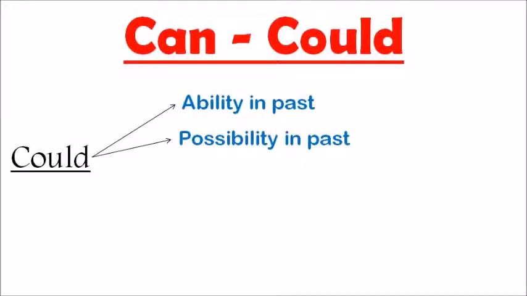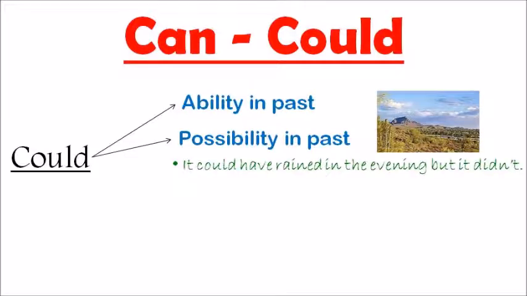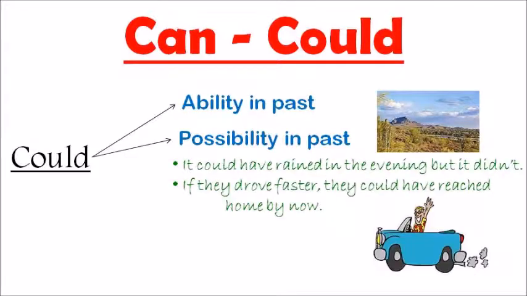The second use of could is to show possibility in the past. Anything which was probable to occur at some past time, we use could. It could have rained in the evening, but it didn't. If they drove faster, they could have reached home by now.